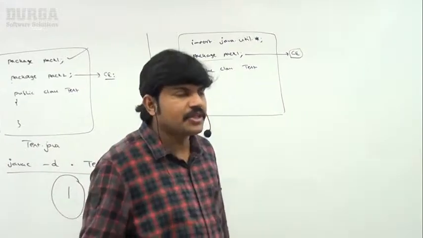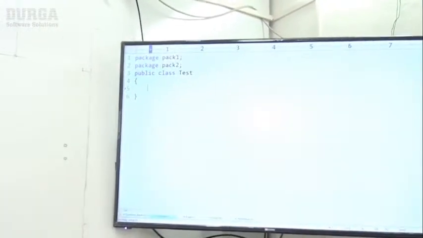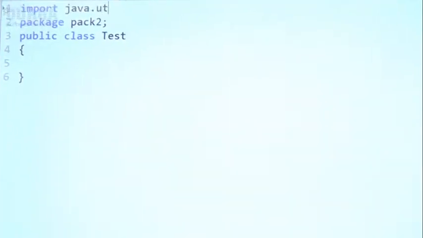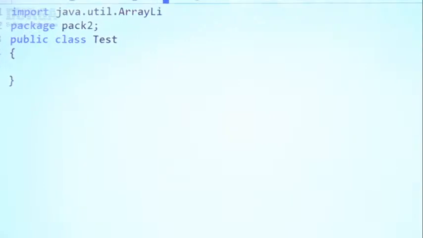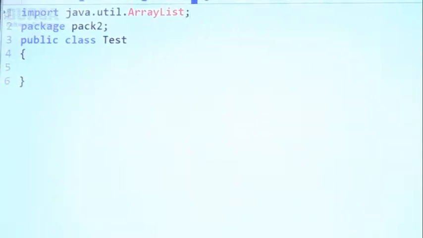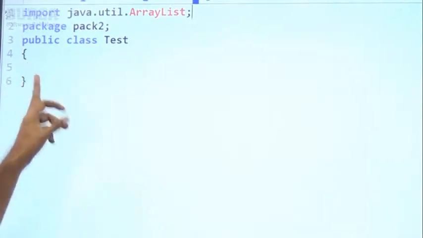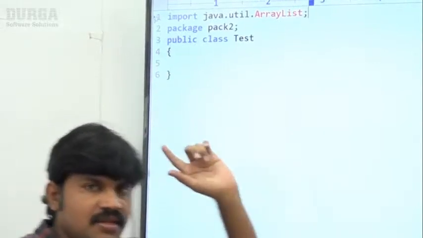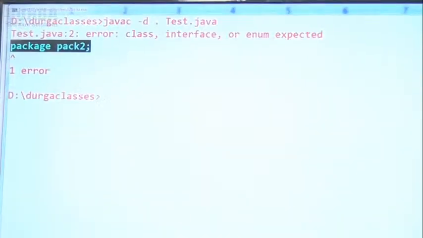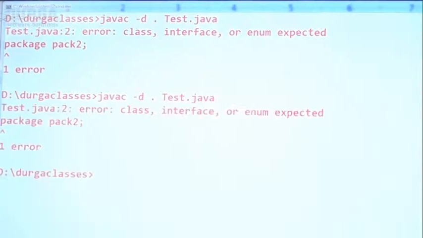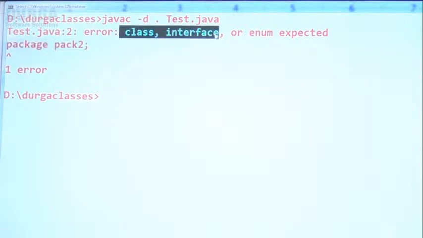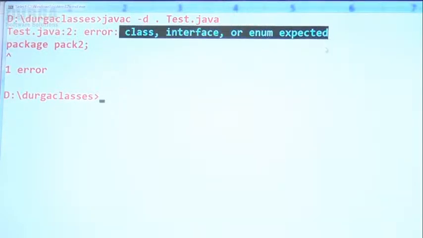Now let me execute this code, sir. Here I'm taking import java.util.ArrayList, like this. So first the import statement, after that the package statement, and then I'm trying to take a class. Now, invalid, immediately you are going to get an error by default. Have you observed, right? Same error we are getting. Sir, here the package statement is not allowed. Instead of package, "class, interface, or enum expected". Like that, right? Clear, friends?